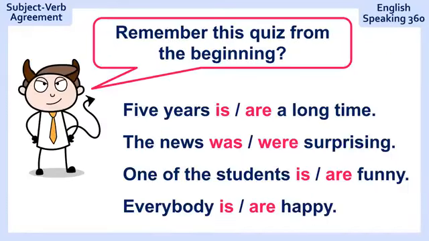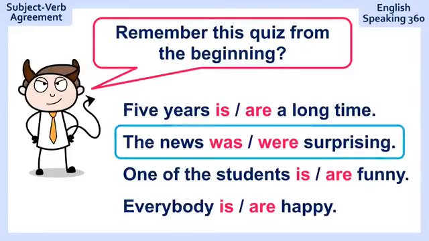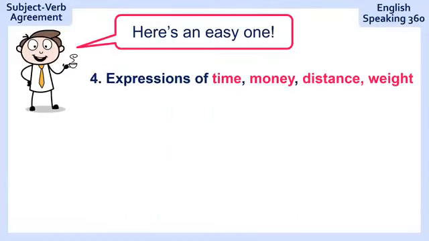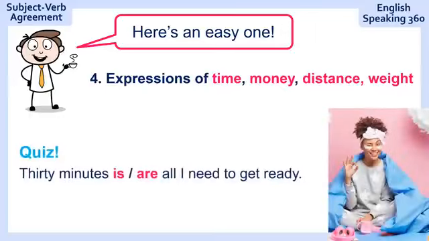Now remember the quiz from the beginning? I gave you this question right here: the news was or were surprising. Now you know the answer. The answer is the news was surprising. Here's an easy one. Expressions of time, money, distance, and weight. Here's your quiz. 30 minutes, all I need to get ready.